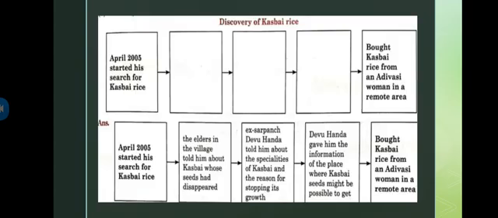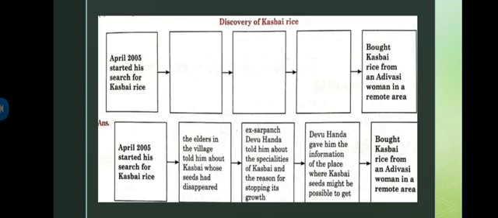So the first box is talking about April 2005, when he started his search for kasbai rice. So exactly when he started, that's what is mentioned over here. Then step by step we'll go through how exactly, at the end, he found the kasbai rice. So what happened after this: the elders in the village told him about kasbai, whose seeds had disappeared. So basically he got to know somehow about kasbai, that the seeds had disappeared. Then later, ex-Sarpanch Devu Handa told him about the specialities of kasbai and the reason for stopping its growth.